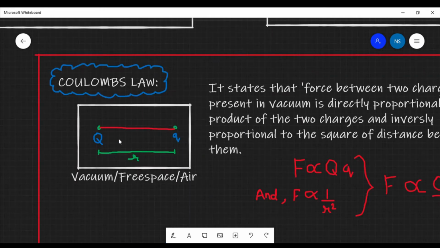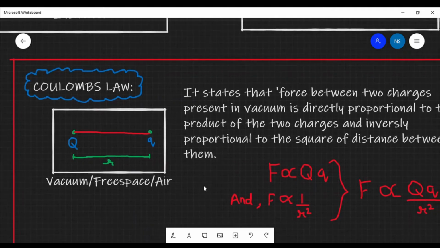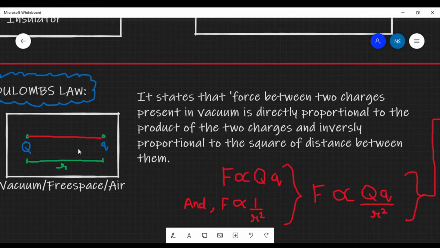So now let us understand what is Coulomb's law. Coulomb's law was given by a scientist named Coulomb. What he did was he took a vacuum chamber. In the vacuum chamber he took two charges, let us assume one was capital Q and one was small q. These two charges were at a distance r apart, and then he did an experiment on this and got to know the force between these two charges.